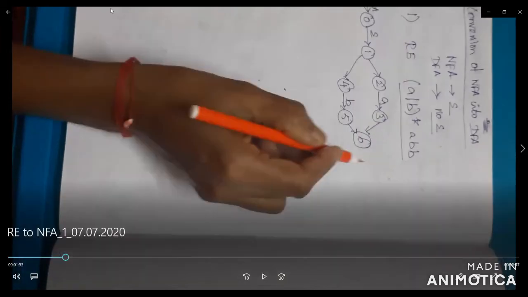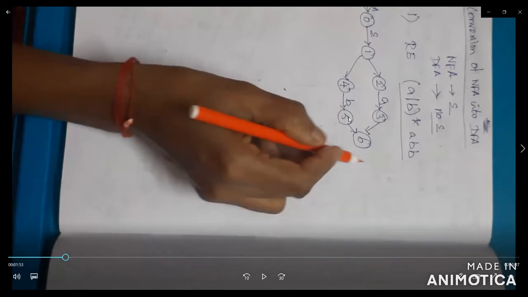So here you have to check (a|b) the whole star. Previously you studied this in FLAT, where the diagram format is different. But here in compiler design, you have to draw this format only. Then you can learn the algorithm from regular expression to NFA, and NFA to DFA is an easy format.